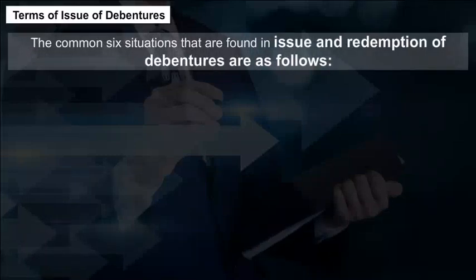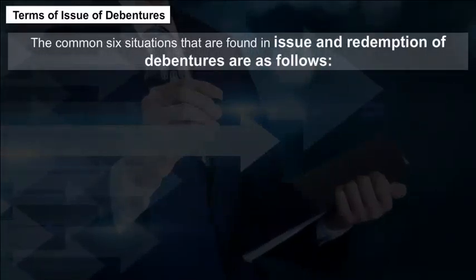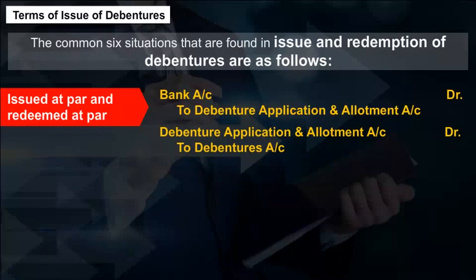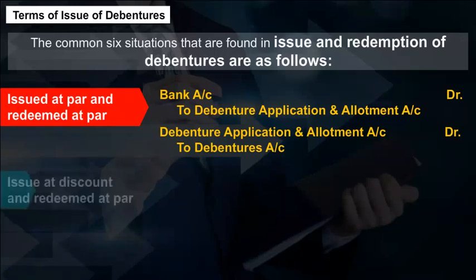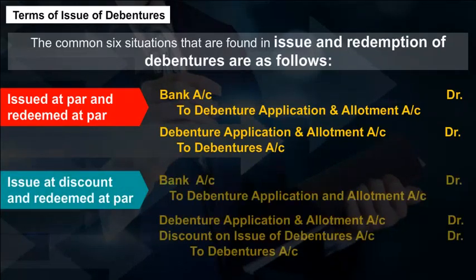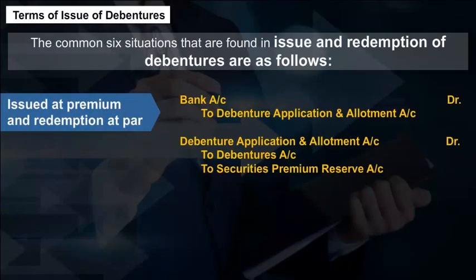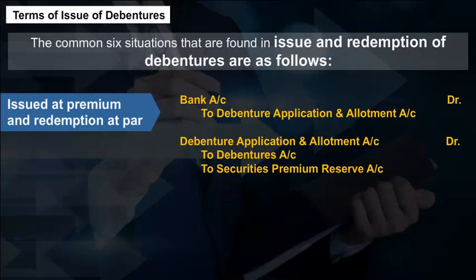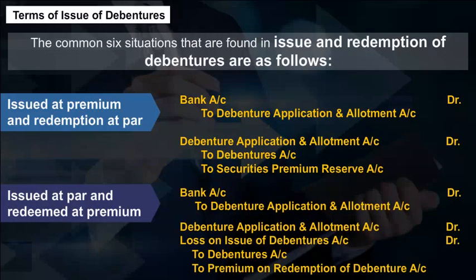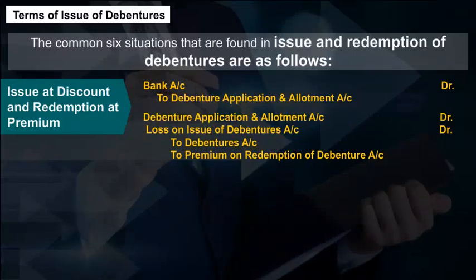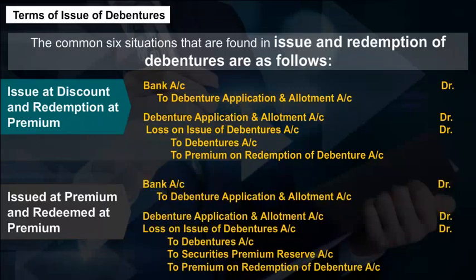The common 6 situations that are found in issue and redemption of debentures are as follows. A. Issued at par and redeemed at par. B. Issued at discount and redeemed at par. C. Issued at premium and redeemed at par. D. Issued at par and redeemed at premium. E. Issued at discount and redeemed at premium. F. Issued at premium and redeemed at premium.